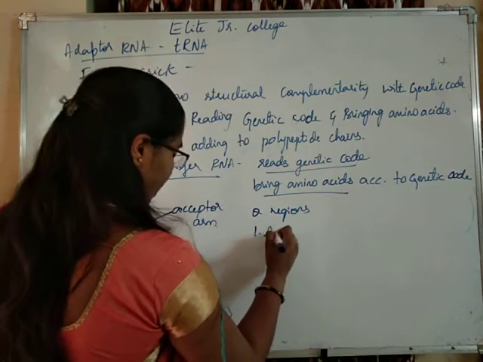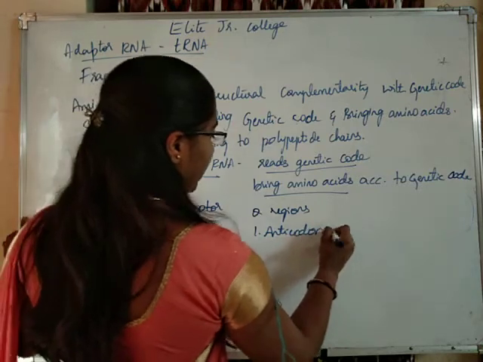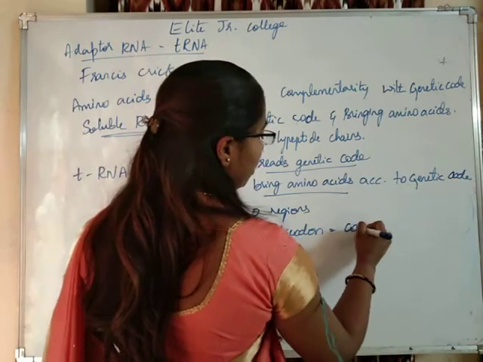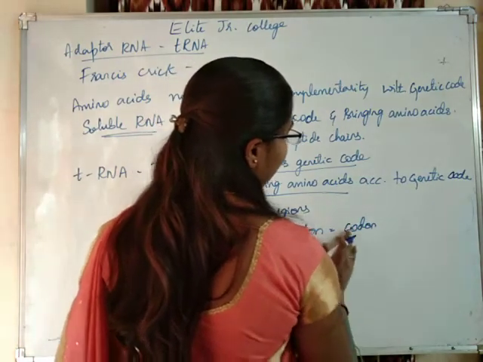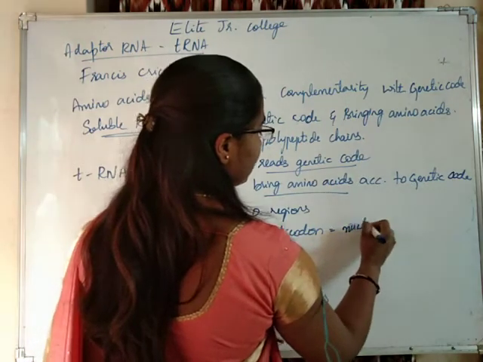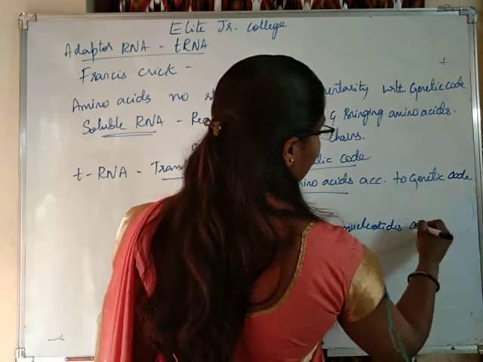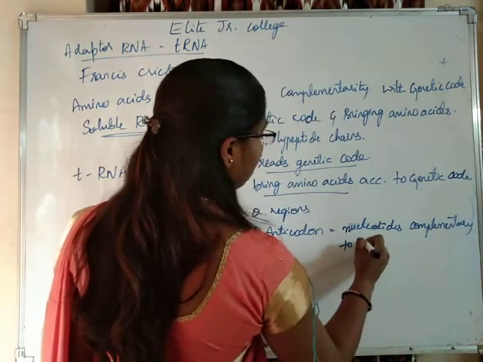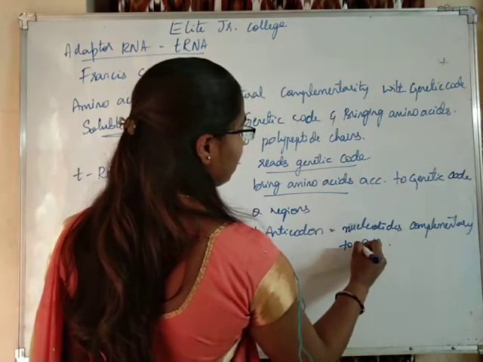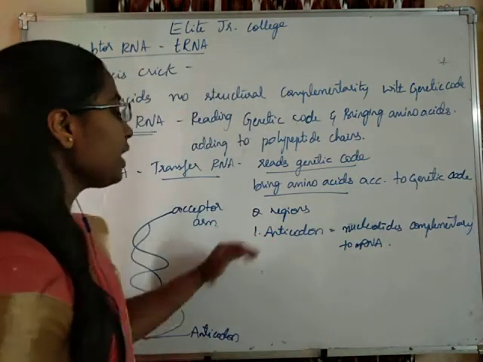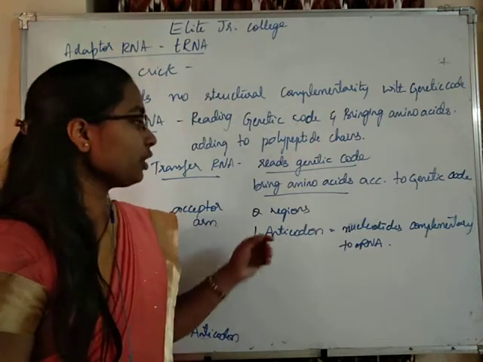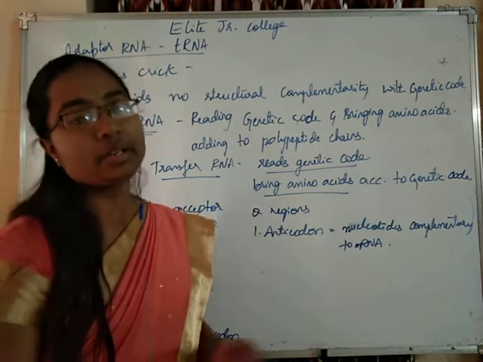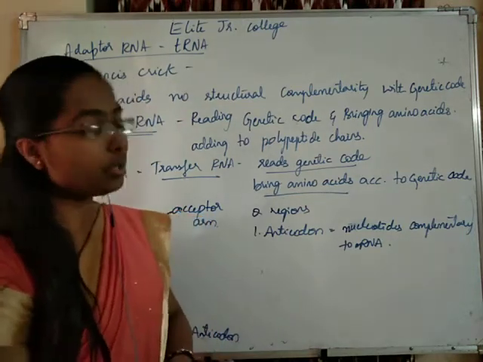The first region is the anticodon region. The anticodon region of the tRNA will contain nucleotides which are complementary to the nucleotides on the mRNA.